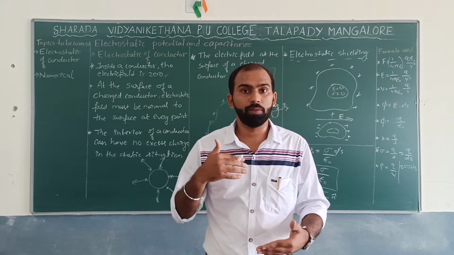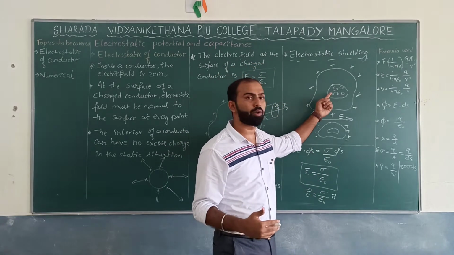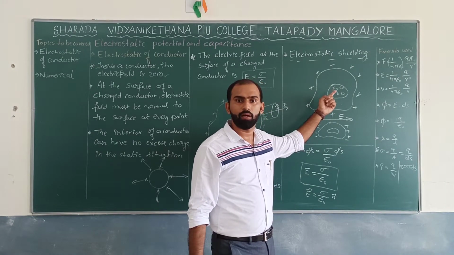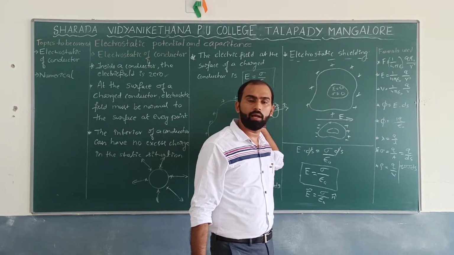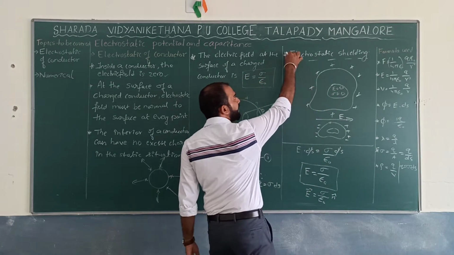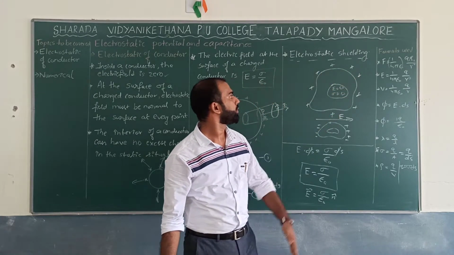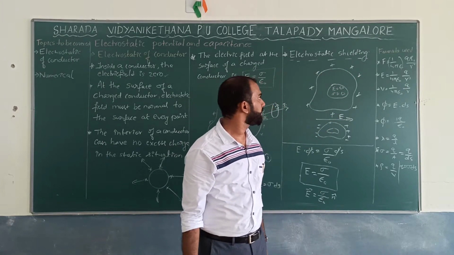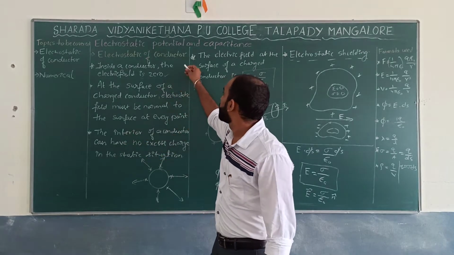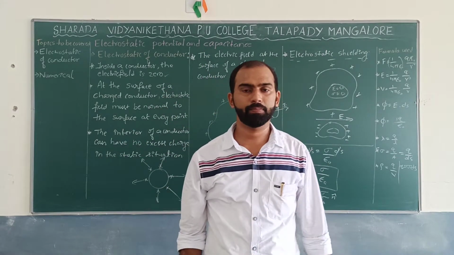So, better to be safe by sitting inside the car. Why? Because there won't be any electric field inside under the influence of any external electric field. This is the beauty of electrostatic shielding. So, this is what I can expect under this concept of electrostatics of a conductor. Okay?